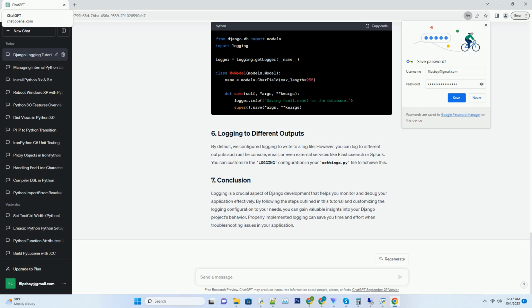You can use these levels to filter and control the granularity of the logged information. You can use logging in your Django views to track the flow of requests and responses. Here's an example of how to use logging in a view.